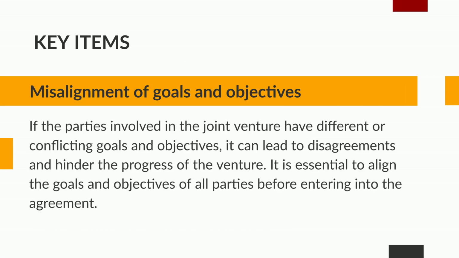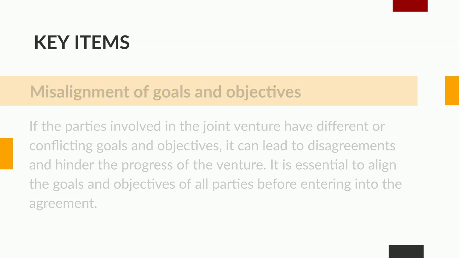Misalignment of goals and objectives. If the parties involved in the joint venture have different or conflicting goals and objectives, it can lead to disagreements and hinder the progress of the venture. It is essential to align the goals and objectives of all parties before entering into the agreement.